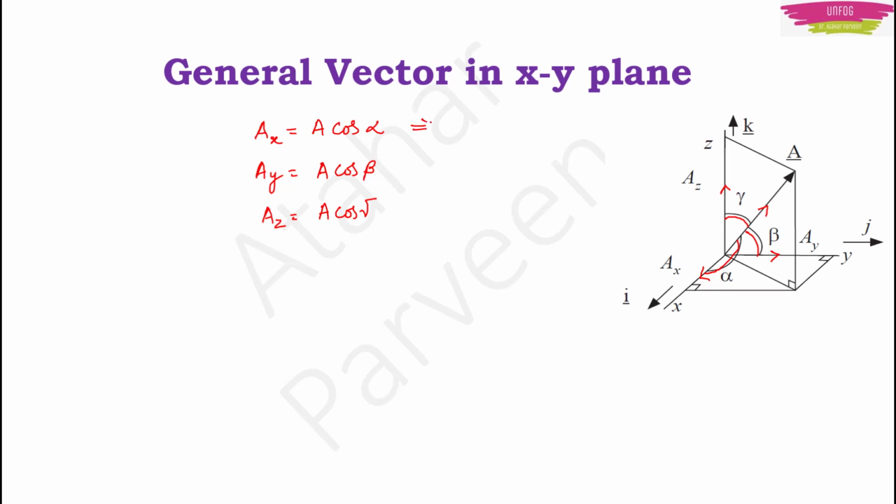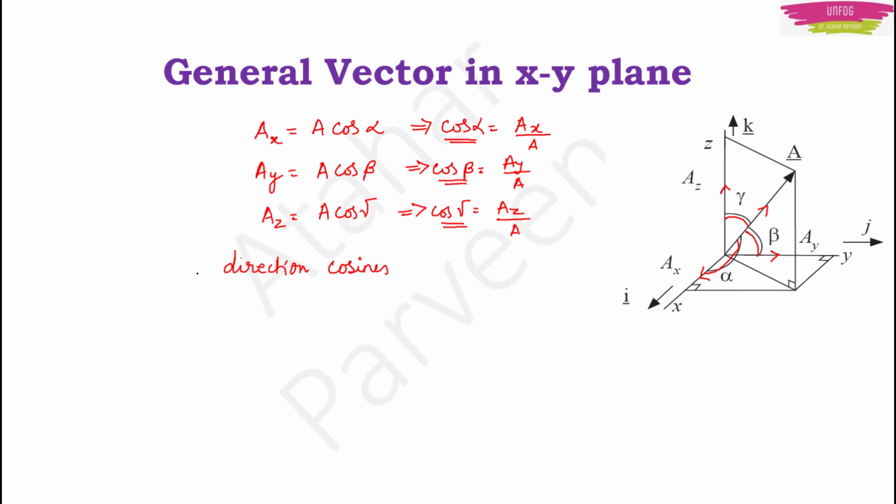So you can also write in terms of angle: cos alpha is equal to AX upon A, cos beta is equal to AY upon A, cos gamma is equal to AZ upon A. So these are known as direction cosines. This cos alpha, cos beta and cos gamma are known as the direction cosines of the angles between the vector and the 3 coordinate axes.